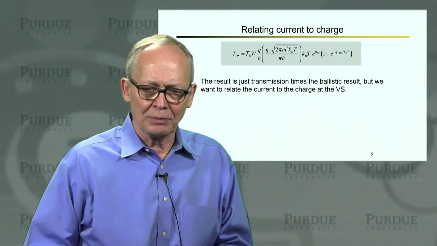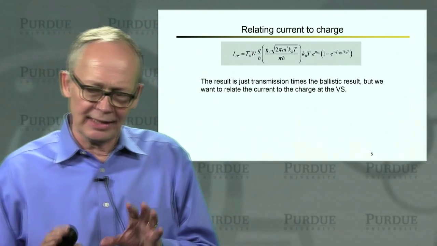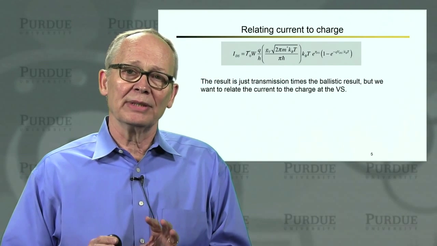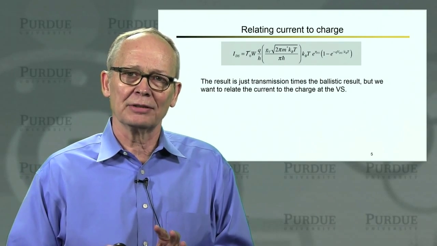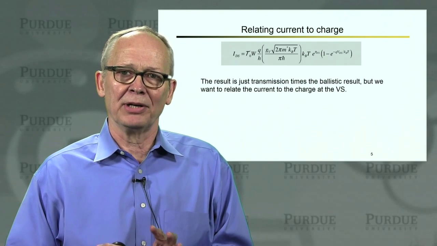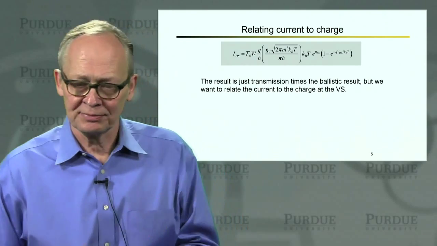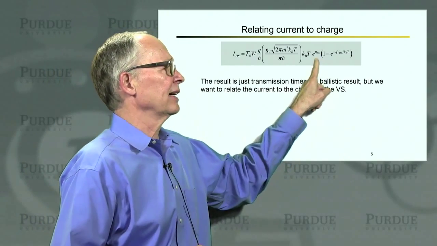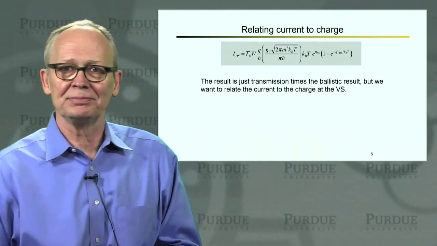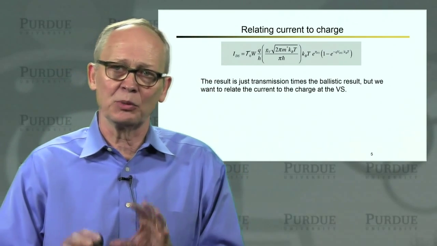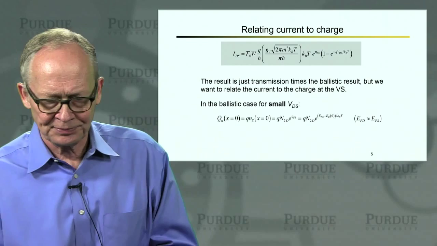Now, the reason that things get a little more involved is that what we want to do is to relate the current to the charge at the top of the barrier, because that, we know how to relate to the gate voltage. We don't know how to relate things like the location of the Fermi energy to the gate voltage. That's a little indirect. So that's why we would prefer to re-express this in terms of charge.